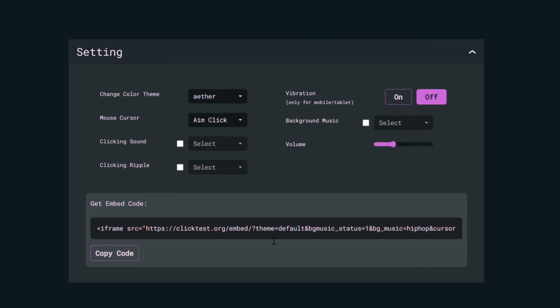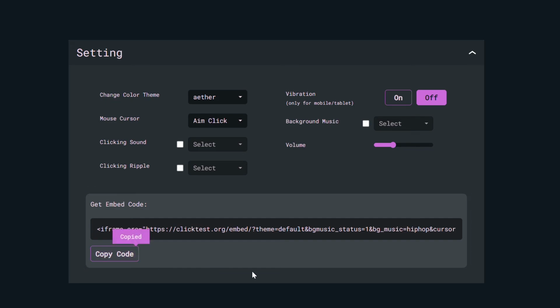And here's a bonus for website owners. Get an embed code to add the ClickTest directly to your site, engaging your visitors in a fun and interactive way.